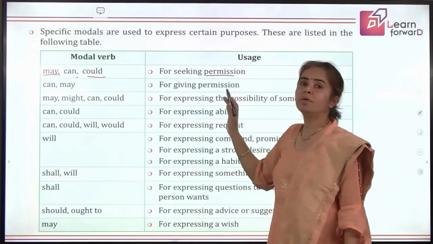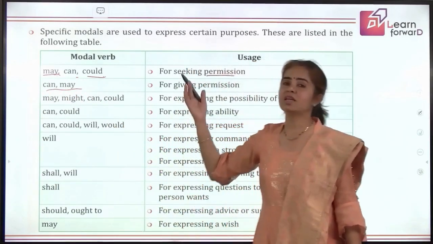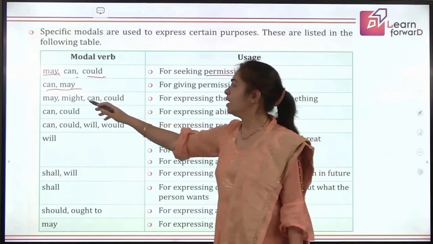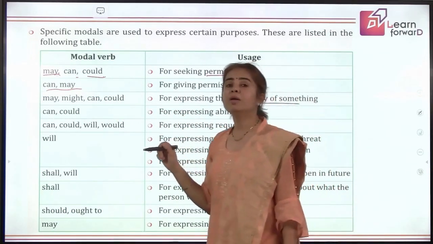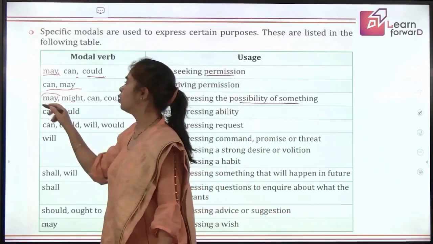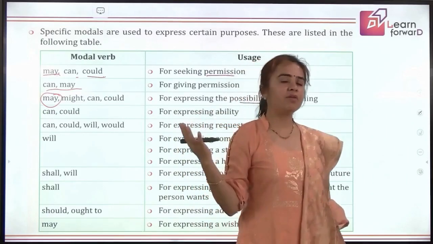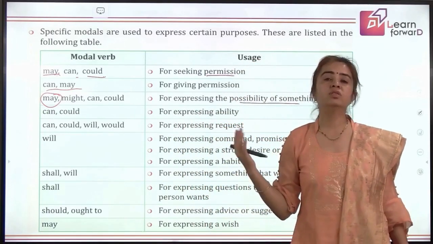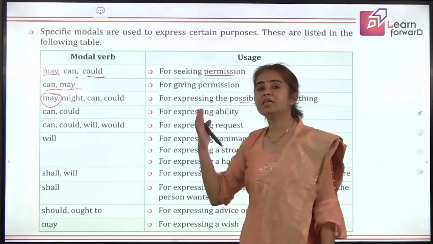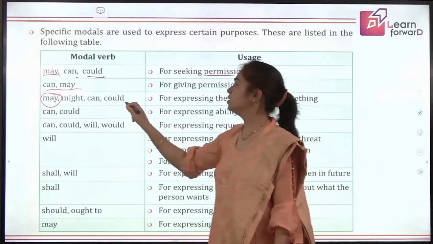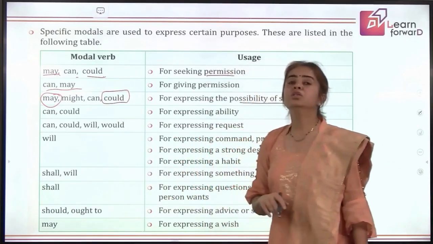Similarly, for giving permission, again, we say can or may, with the same difference as I told you in the first one. May, might, can, could, they show the possibility of something, where may shows the strongest possibility. Suppose you know that this is the time for my mom to be at office, you say she may be in office. But if the possibility is less and it turns to least, it goes from may to could. All these are used for showing possibility.